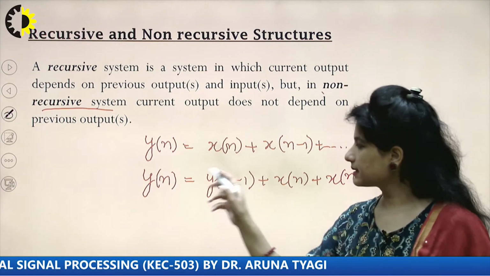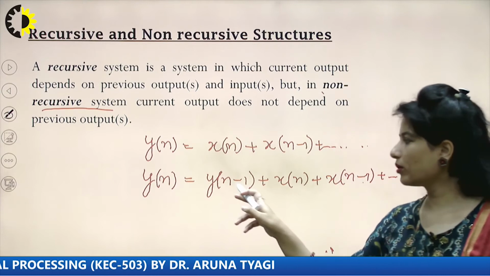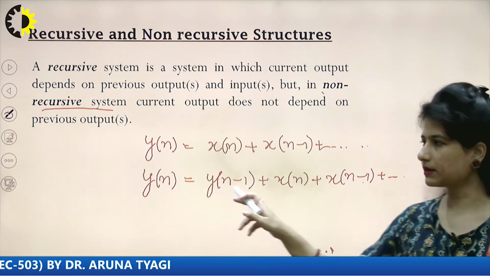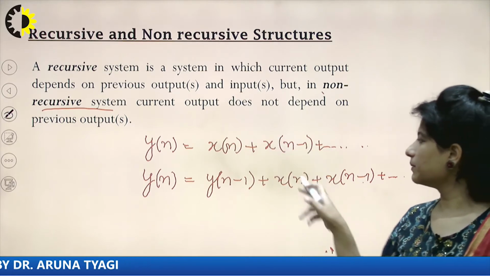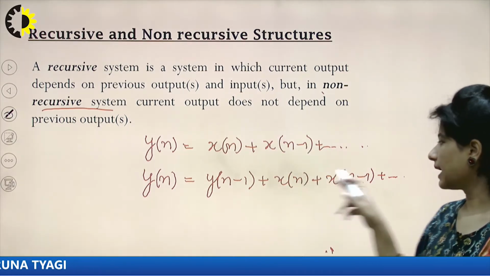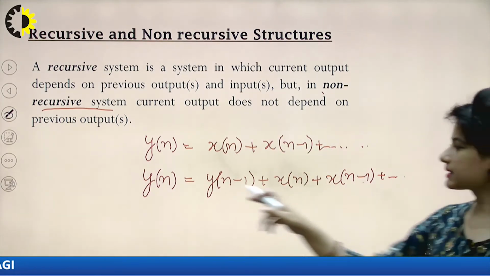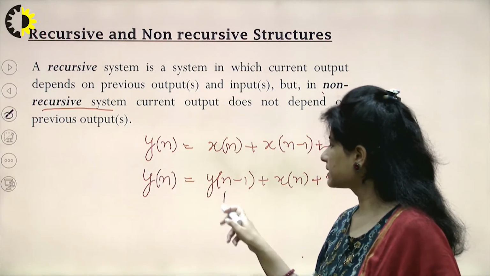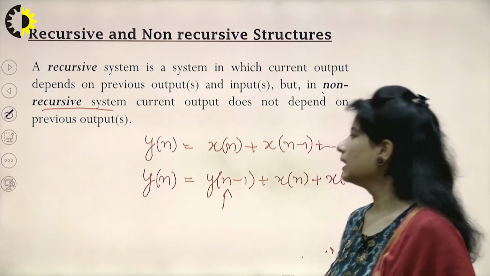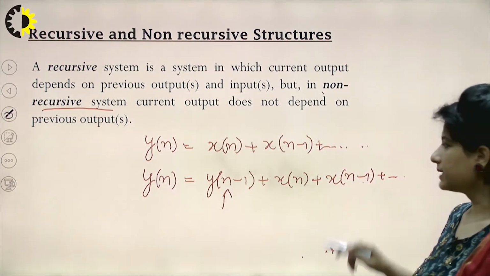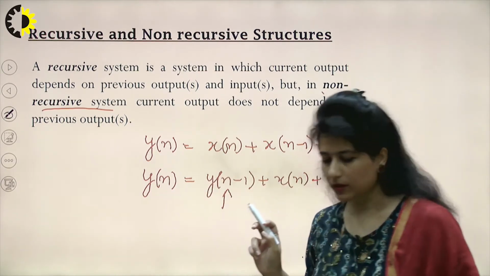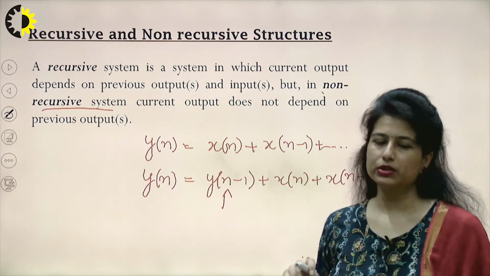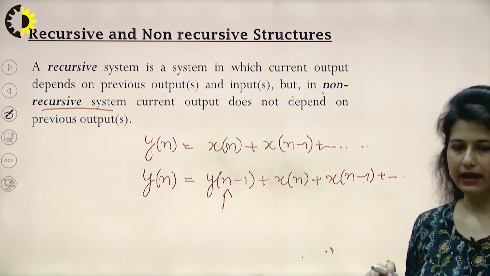Here I can see y[n] is dependent upon y[n-1], that is the previous output of the system, and these are the same inputs, the input at this present time and the delayed input. So this kind of equation, where my output is dependent upon the previous sample of output as well, would be called a recursive system. So by looking at the equation, I can simply differentiate between the two kinds of systems, recursive and non-recursive.